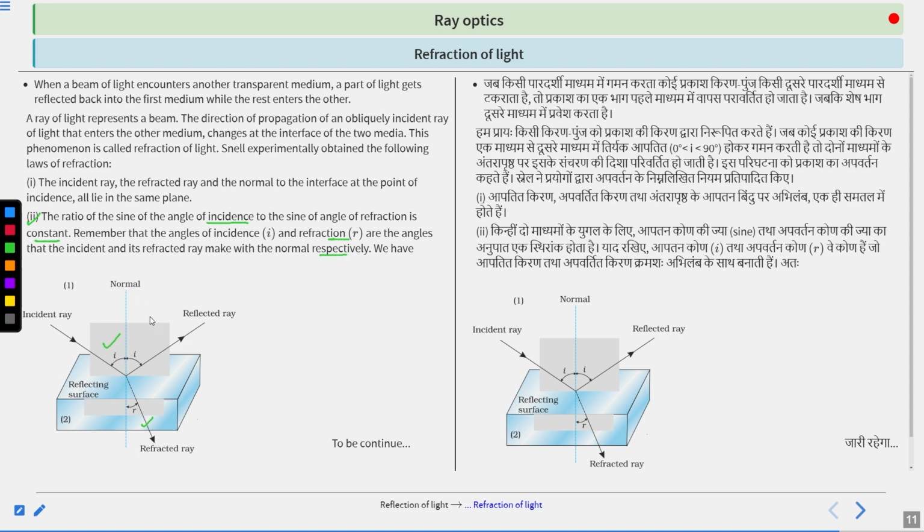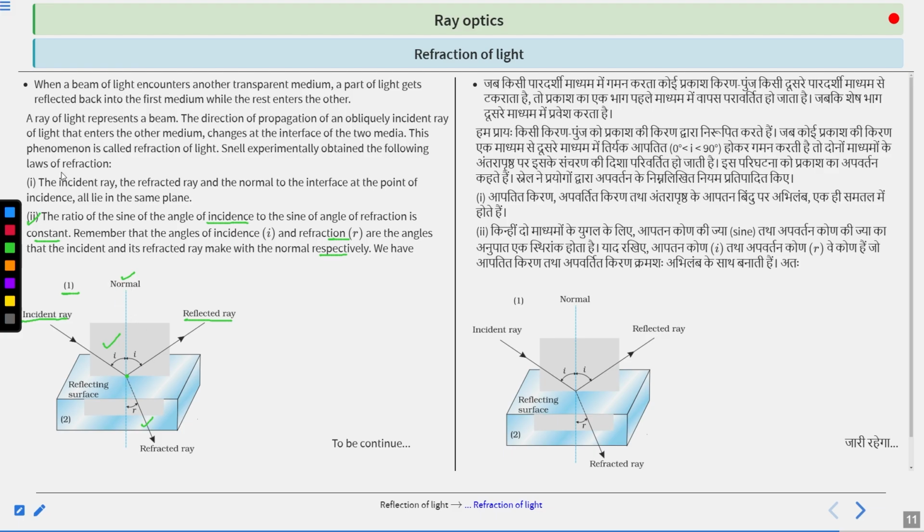So in this diagram, this one is the incident ray, this one is the reflected ray and this is the refracted ray. The incident ray, refracted ray and the normal to the interface at the point of incidence all lie in the same plane. Suppose this is the first medium, or we can say vacuum, and this is the second medium, and this is the reflecting surface. I hope this is clear.